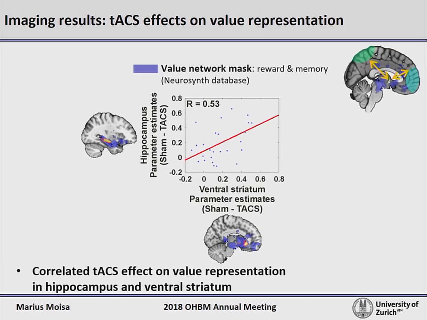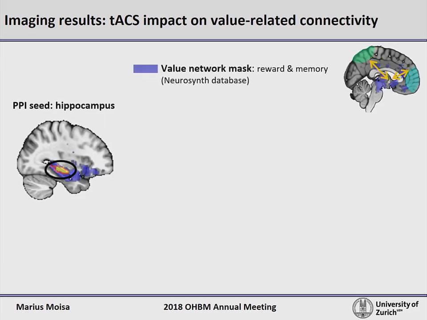We further investigated the link between these two subcortical valuation regions, and we saw that there is a high correlation between the impact of the stimulation on value representation in hippocampus and ventral striatum. This is consistent with the notion that these areas are both involved in value construction for choice. To further consolidate our second hypothesis that anti-phase TACS disrupts value construction, we conducted two PPI connectivity analyses.